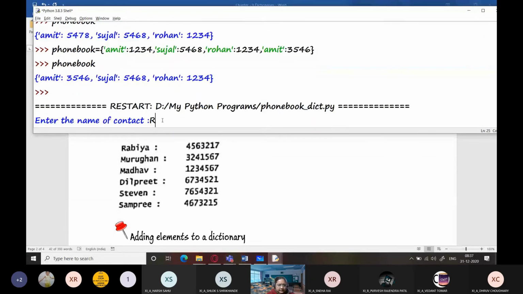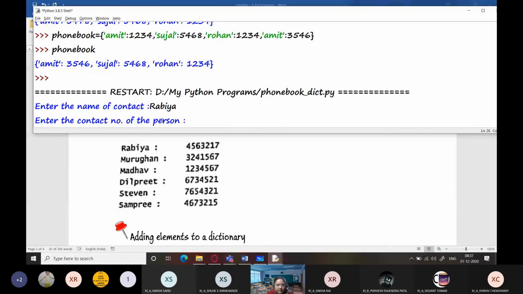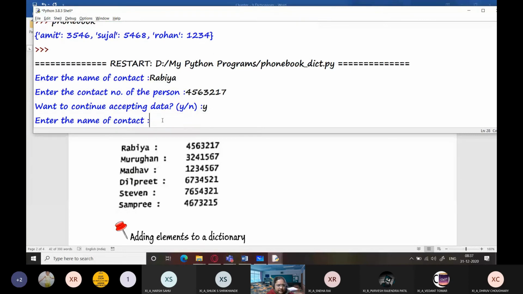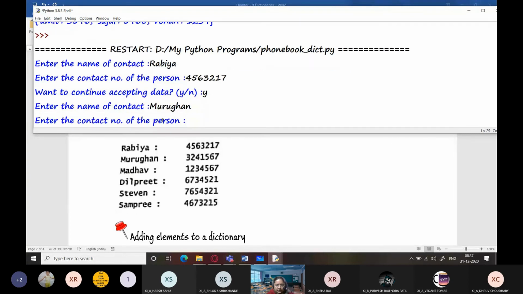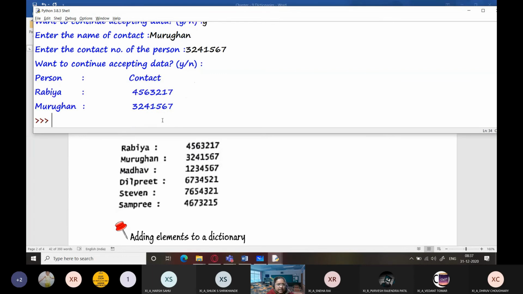Yes. So the data is, first is Rabia, contact number 4563217. Accepting data, yes, Murugan, and the contact number is 3241567. Accepting data. Okay, I missed out on entering something, but you still can see how the data is going to be printed. By mistake, I just pressed enter instead of yes, and it just stopped accepting the values, and it simply printed the output. And you can see that the output is in a proper tabular format over here.